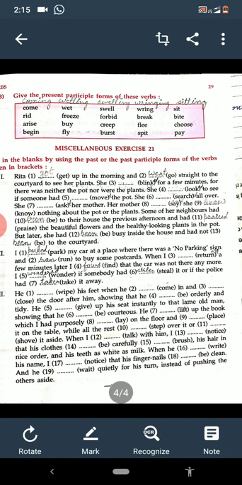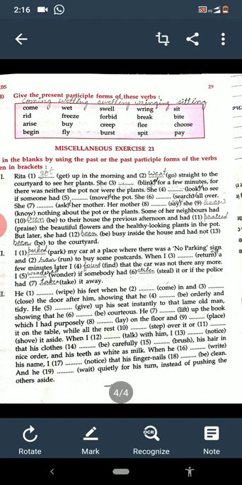So I parked my car at a place where there was no parking sign and ran to buy some postcards. When I returned a few minutes later, I found that the car was not there anymore. I wondered if somebody had stolen it or if the police had taken it away. So in this way we have done parts 1 and 2.